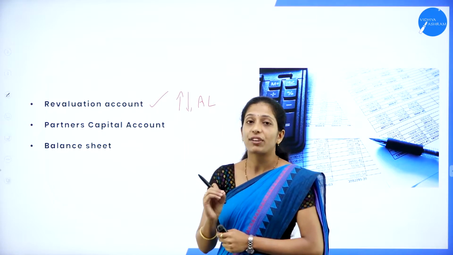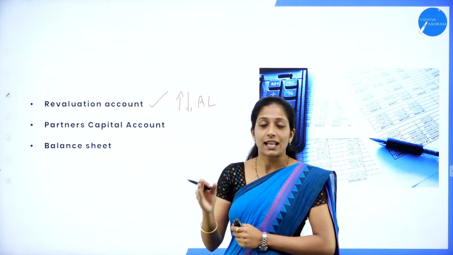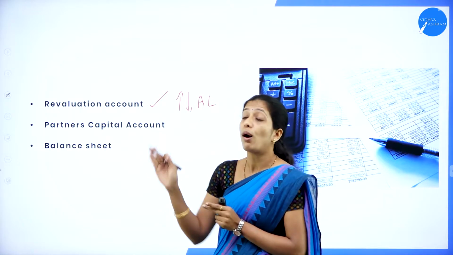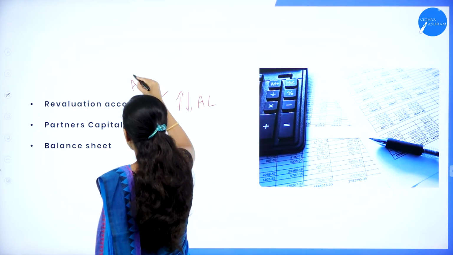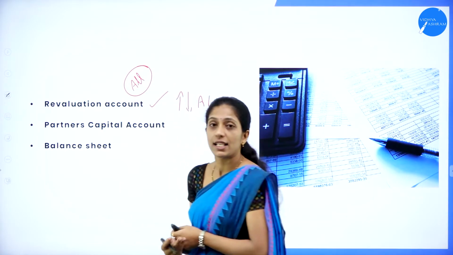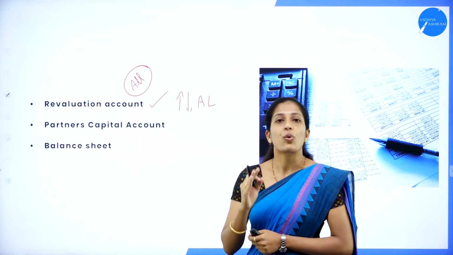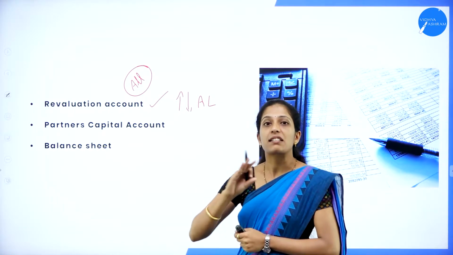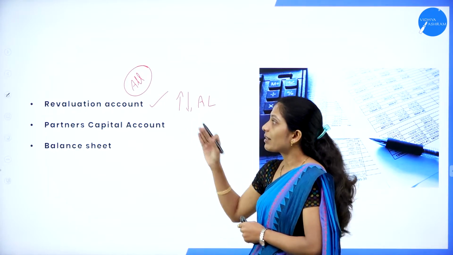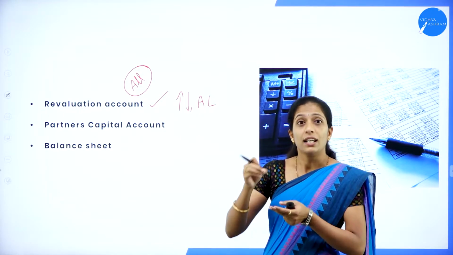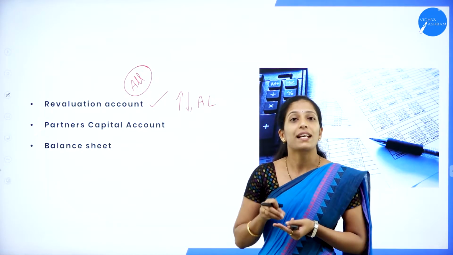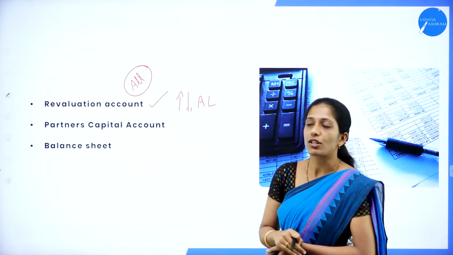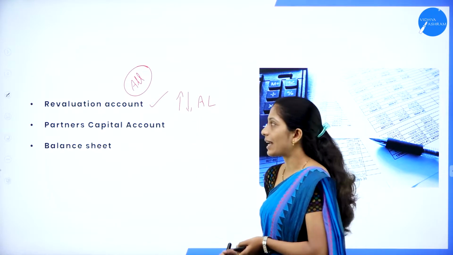But there is a slight difference here. In the revaluation account in retirement of a partner, you will transfer the revaluation profit or loss to all the partners. Whereas in admission, you transfer only to the old partners, not the new partner, because those assets and liabilities do not belong to the new partner. But not in the case of retirement. Here, these assets and liabilities belong to the retiring partner also. So we have to transfer this revaluation profit and loss to all the partners including the retiring partner.